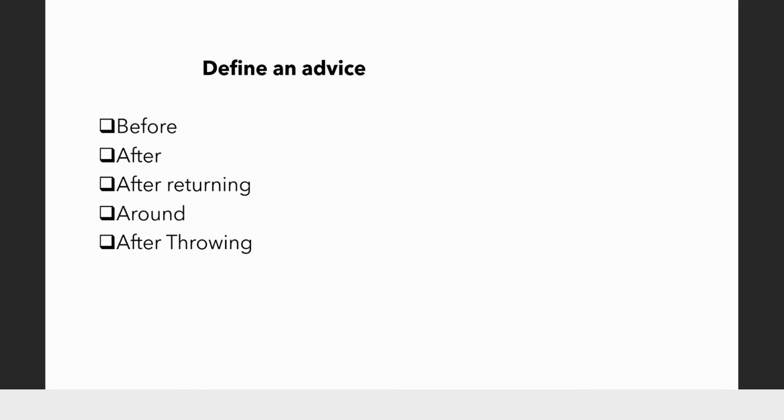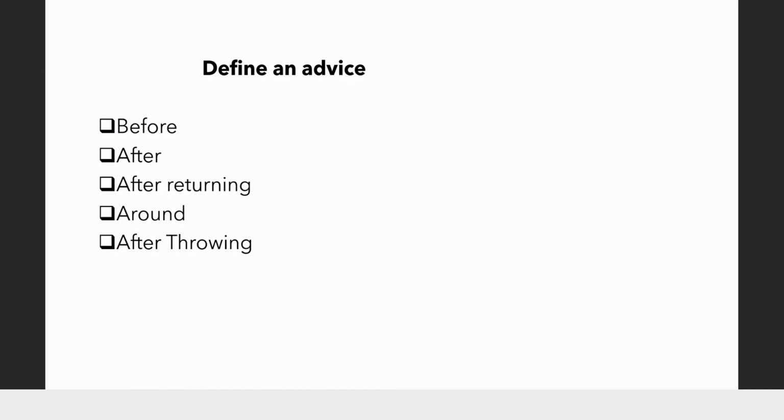The fourth one is a bit interesting, that is around advice. Now, what if I want to have an operation which is required before as well as after the method execution? Either I will have to define a method with the advice as before and add all the logic in that method, and then use the after method advice and define that. So instead of this, I have both before as well as after in the same advice, we call it around. So it will be executed before the method, also after the method.